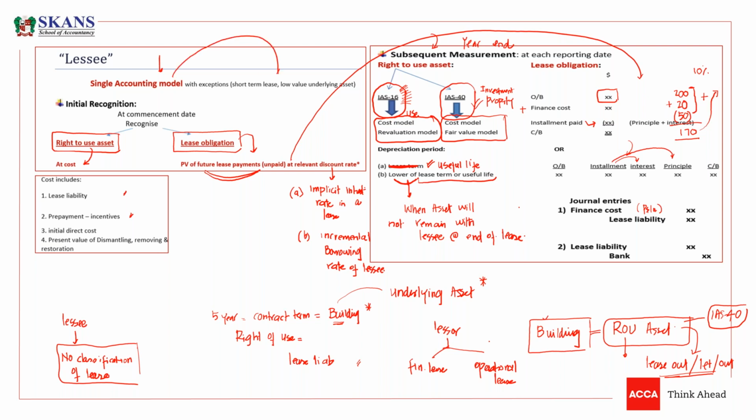There are two exceptions. And in those exceptions, we will not follow this accounting. We will not book a right of use asset. We will not book a lease liability. So there are two exceptions. And what are these exceptions?